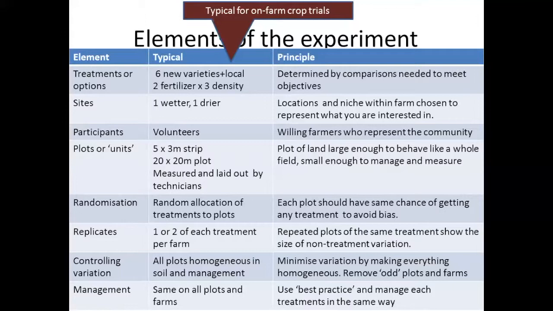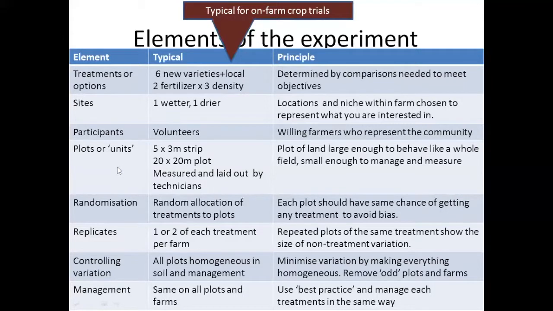The third thing, these are trials with farmers, and so we have to think about who the participants are. Typically, they are volunteers. You can't make anybody take part in a trial, so farmers participating in a trial are always volunteers in some sense. And the principle is, yes, you need farmers who are willing and keen to take part, and who in some way represent that community.